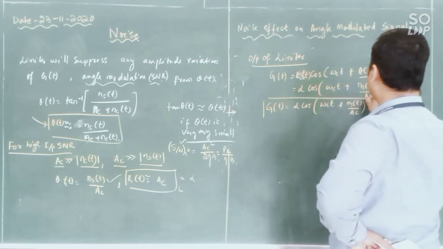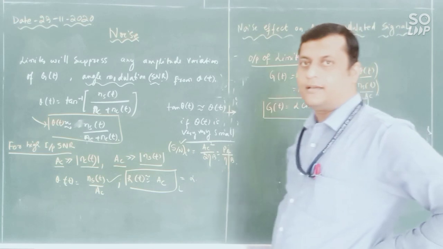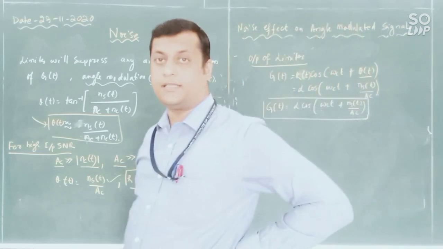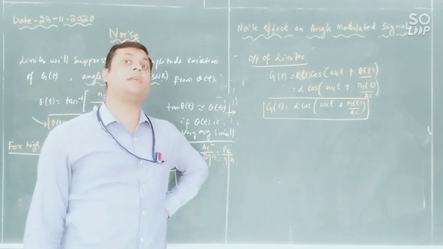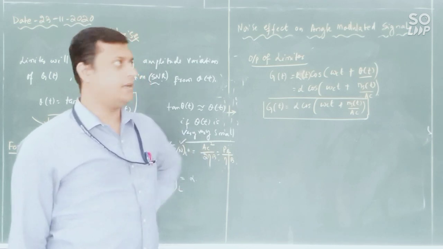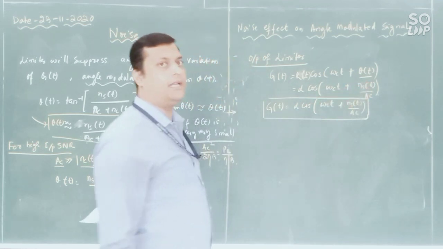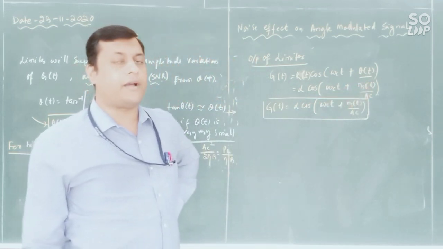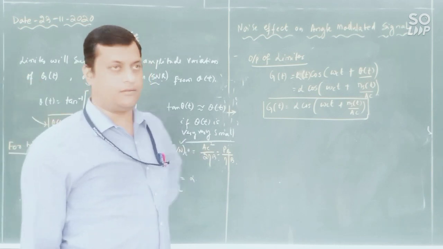Now this will be my input to the discriminator. Now discriminator, what does it do? Discriminator is nothing but a differentiator. It will differentiate its angle. Here angle is Ns of t by AC. So angle will be differentiated. That is called d phi of t by dt. What we have seen in our frequency demodulation.